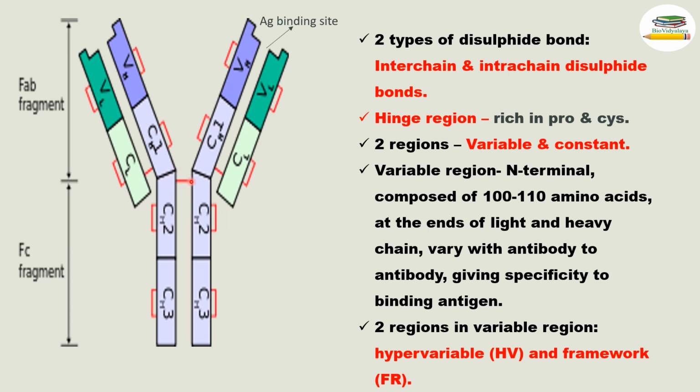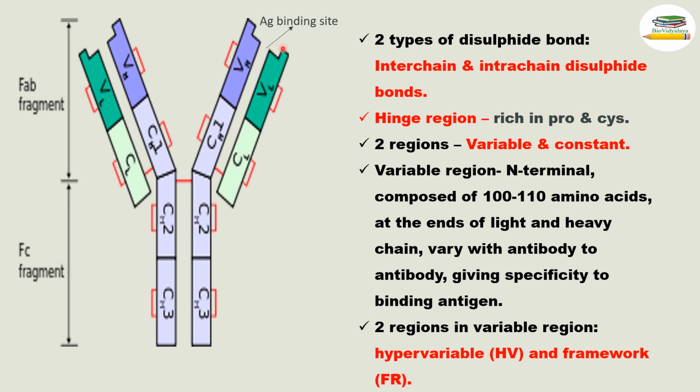These hinge regions are rich in the amino acids proline and cysteine. This hinge region provides flexibility to the antibody. And this is the antigen binding site. Okay, here only the epitopes of antigens are binding.